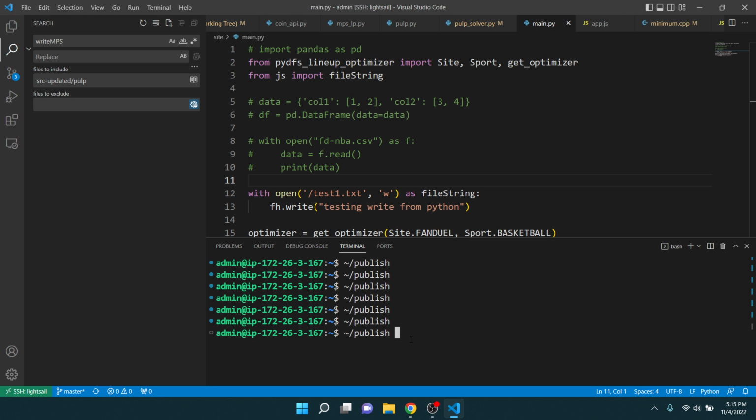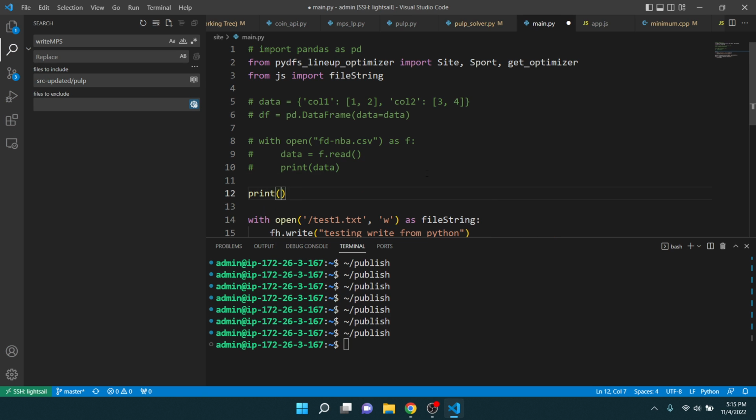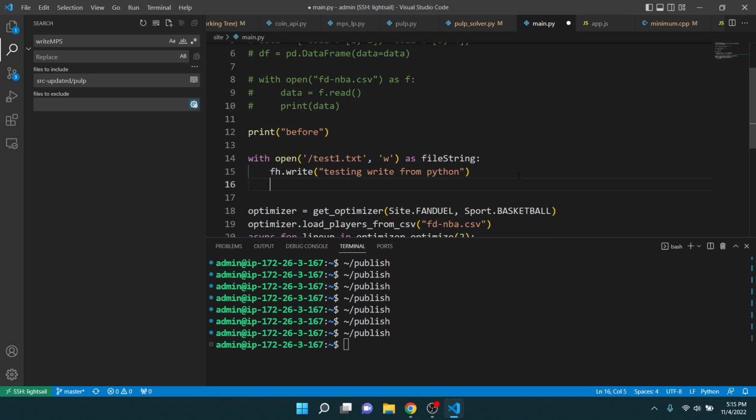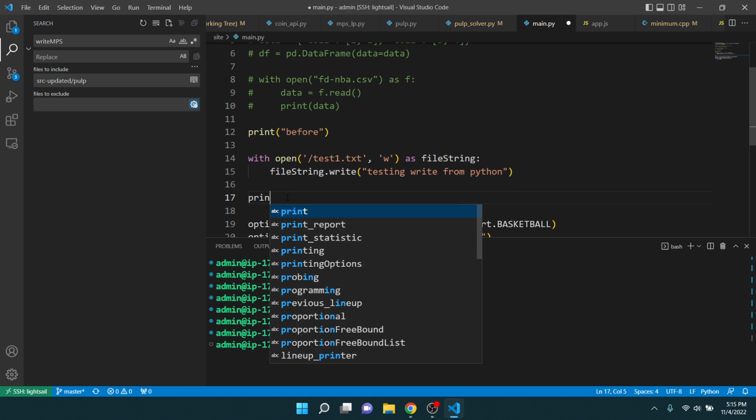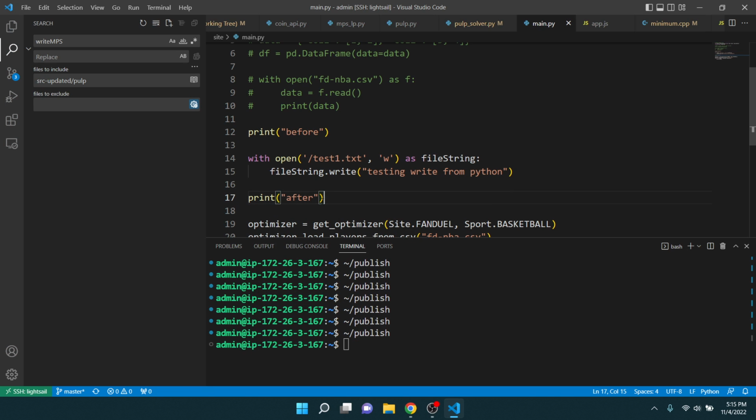Double check, make sure I published. It's also print before. Just make sure this is getting called, I guess. Oh, I called it FH. Let's just add this anyways. Print after. Okay.